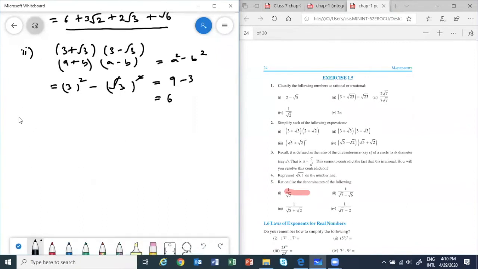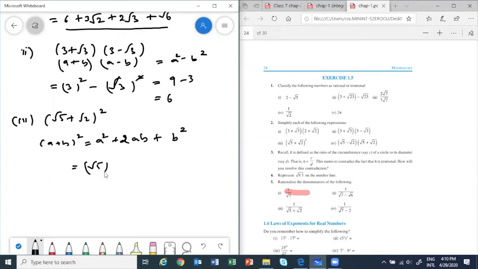Okay, let's take the third part. It's root 5 plus root 2 whole square. So use the a plus b whole square formula, which is a square plus 2ab plus b square. Use it. So what will you get? Root 5 whole square plus 2 into root 5 into root 2 plus root 2 whole square.